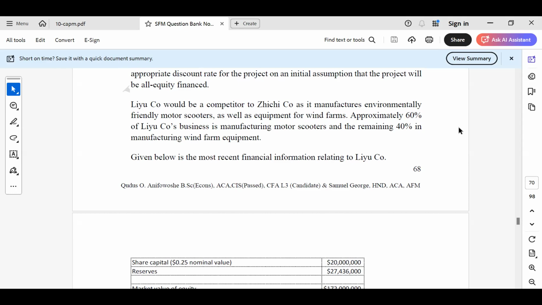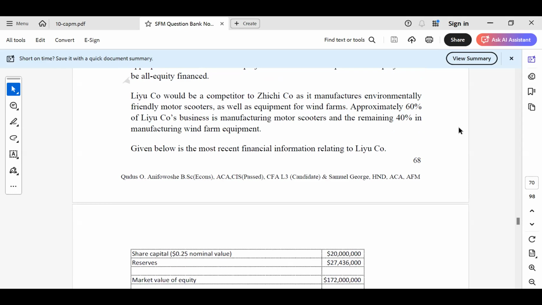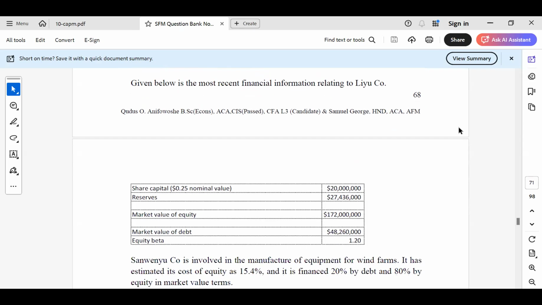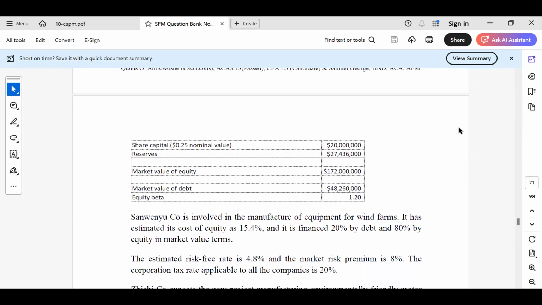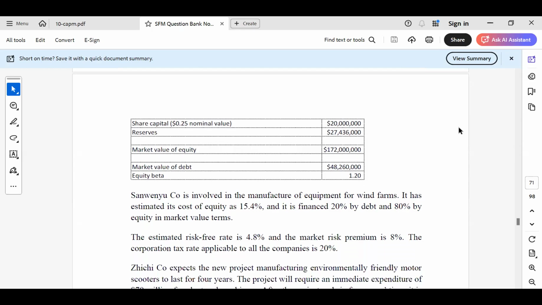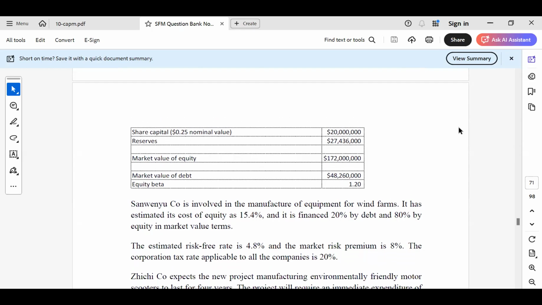We are going to use Liu Co to estimate the cost of capital. We have another proxy, which is called Sanway Co. So very quickly, let us go into solving this question.